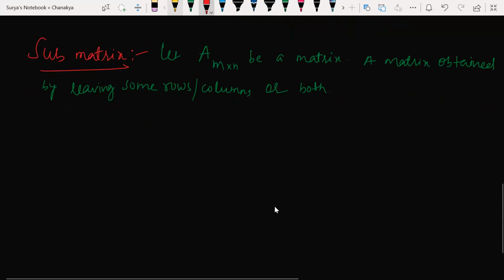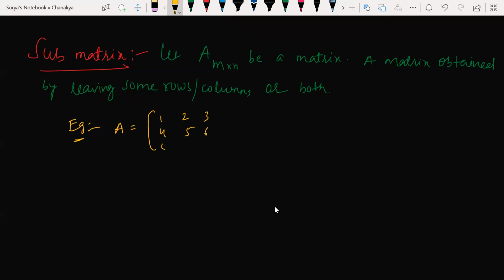Let me give an example. Look at this here. For example, let's say a matrix 1, 2, 3, 4, 5, 6, 7, 8, 9. Is this a 3 by 3 matrix or not? Yes, sir. So I'll write some matrix, let's say the B matrix. I'm leaving some rows, I'm leaving one row and writing a matrix. This is R1, R2, R3, and this is column 1, column 2, column 3. So B has 5, 6, 8, 9. I'm just leaving R1 now.